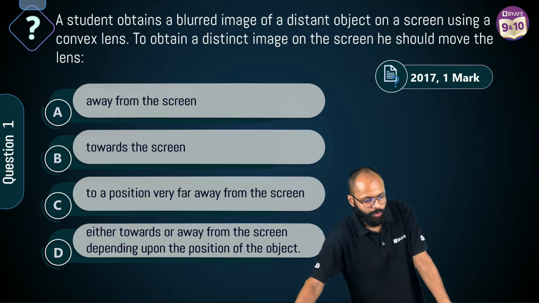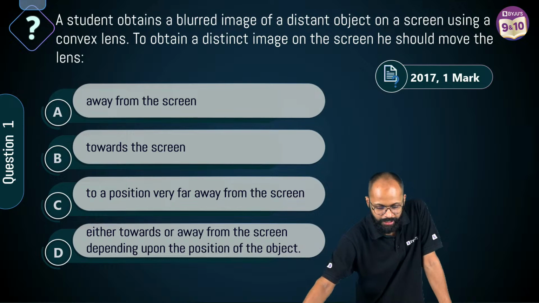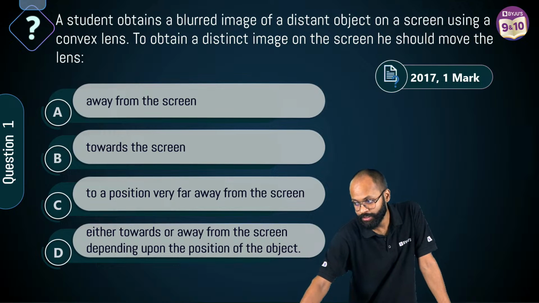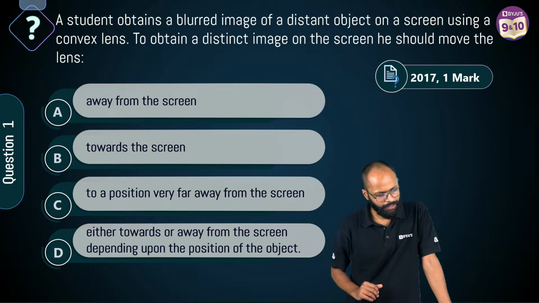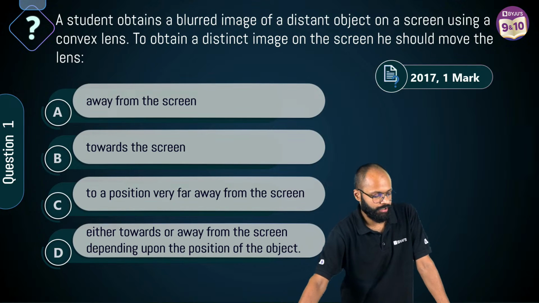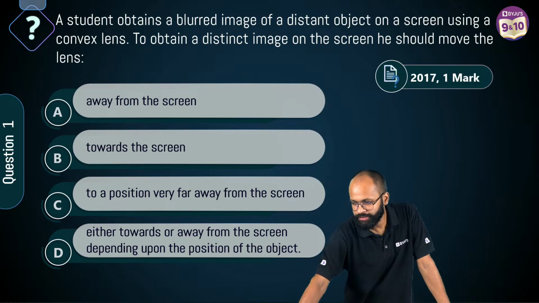A student obtains a blurred image of a distant object on a screen using a convex lens, right? Which lens? A convex lens. Okay sir, very good. Now, to obtain a distinct image on the screen, he should move the lens which way? A, B, C, D.